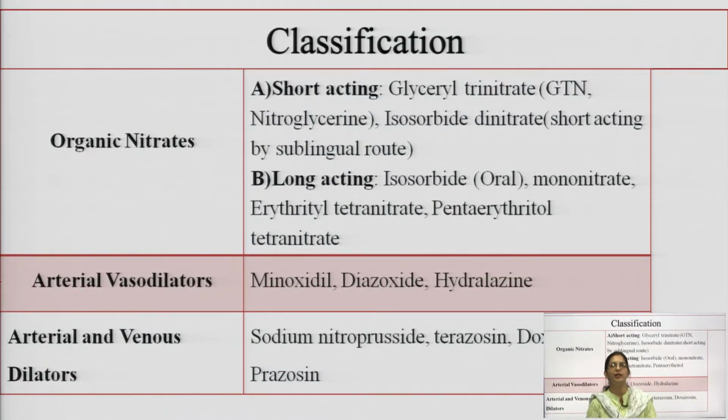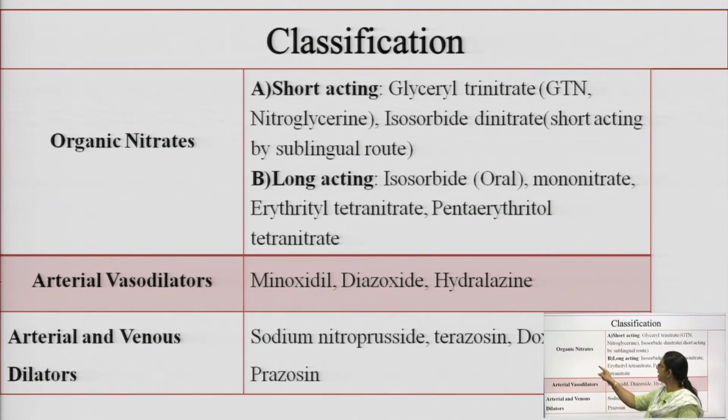So, now how can we classify? We can classify vasodilators according to their structures. The first class is organic nitrates, the second class is arterial vasodilators, the third class is arterial and venous dilators, which is also known as mixed dilators. This is because they are dilating both arteries and veins, so that is why sometimes they are called mixed dilators. So, here we have three classes.